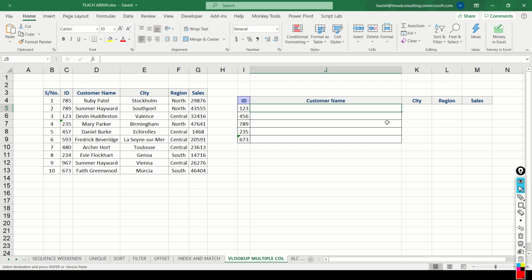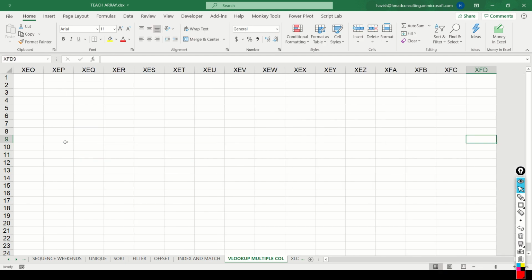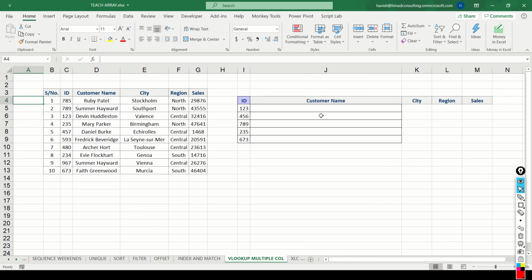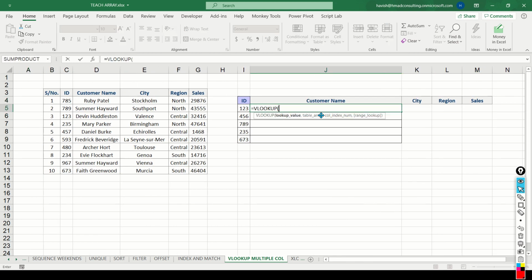Using dynamic arrays, you can even get multiple results from a VLOOKUP. For example, with the same data set, if I wanted the customer name, city, region, and sales, and before I continue, I just want to make sure that at least the data type is matching. So let's make this 673. Perfect. Now, if I want to get all the 4 columns as a result, we can write VLOOKUP.